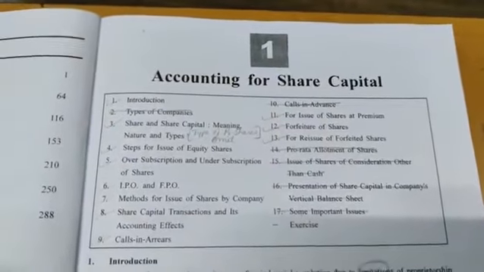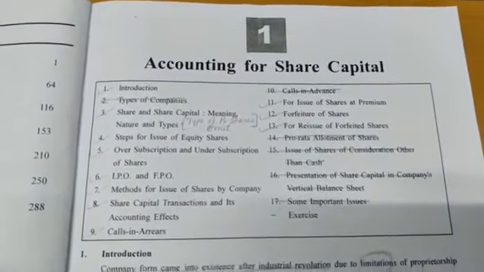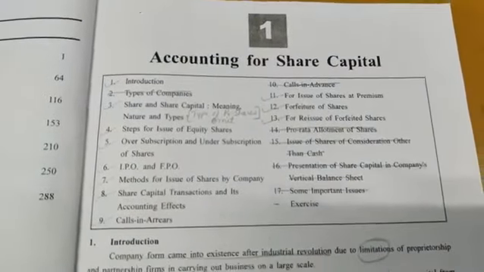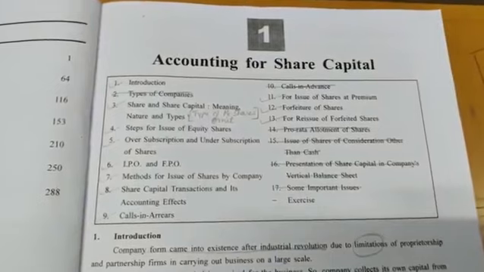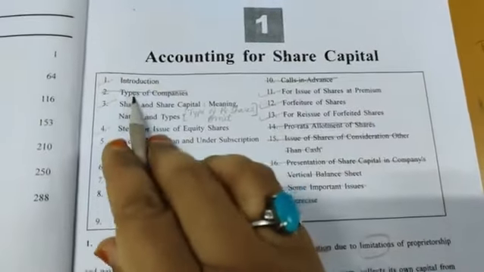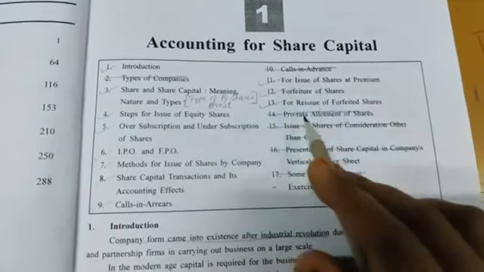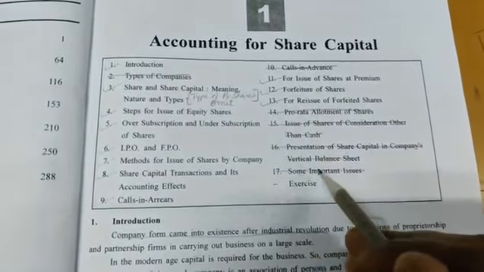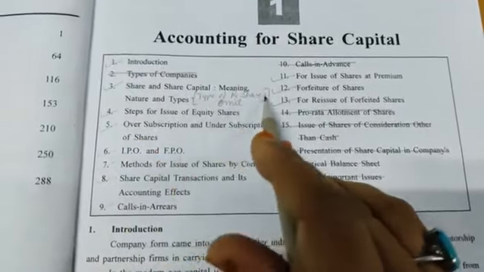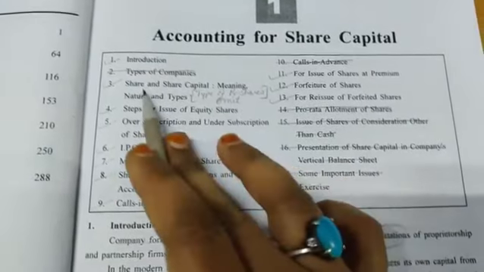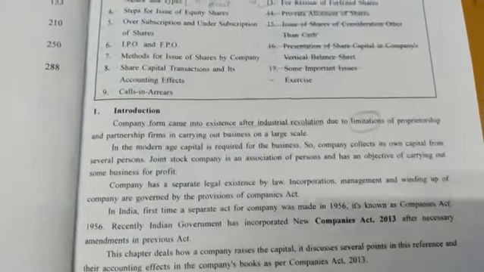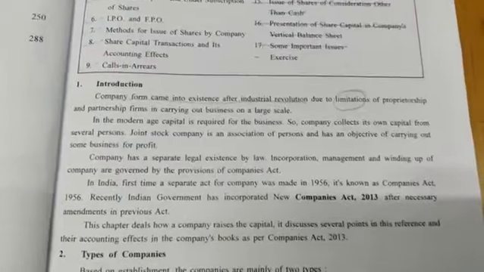Today in accounts, we will start part 2, lesson number 1, accounting for share capital. According to the reduction of syllabus given by Gujarat board, points number 2, 10, 14, 15, 16 and 17 are omitted. In point number 3, types of preference share is omitted, whereas meaning of share and share capital you have to do. Now we will start our point number 1, that is introduction.